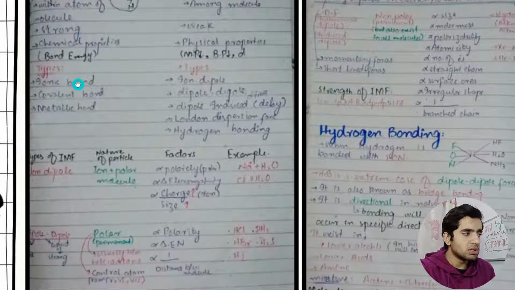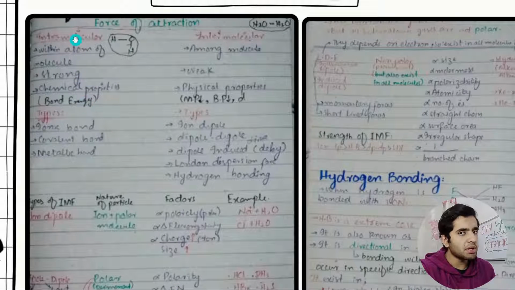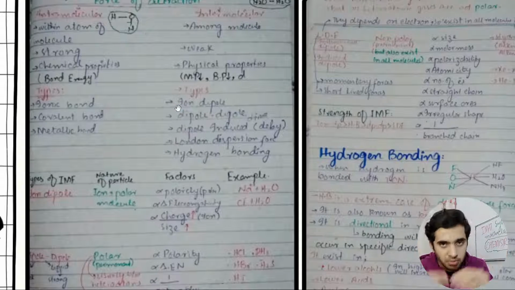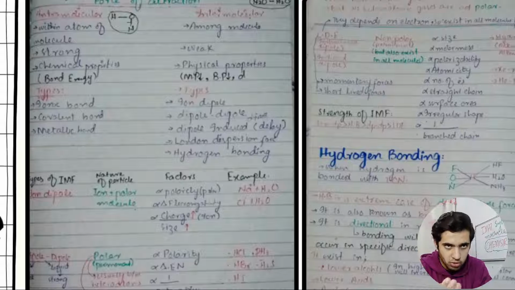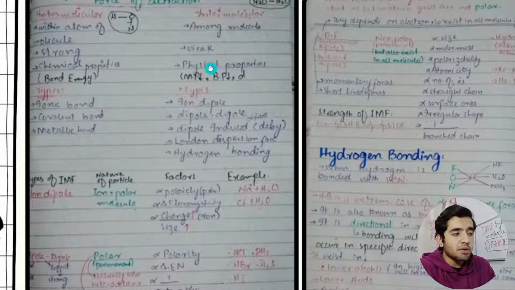The intramolecular ones are the ionic bond, covalent bond, and metallic bond, between atoms within a molecule. A molecule is composed of atoms. You need to cover these basics too: what is a compound, what is a substance, what is a molecule, what is an atom. All that stuff.